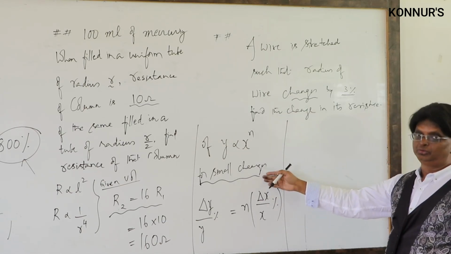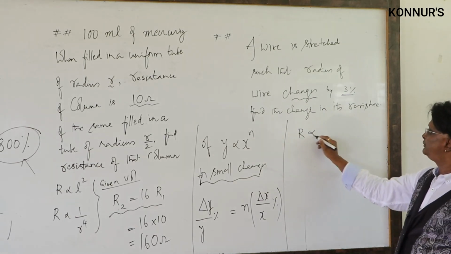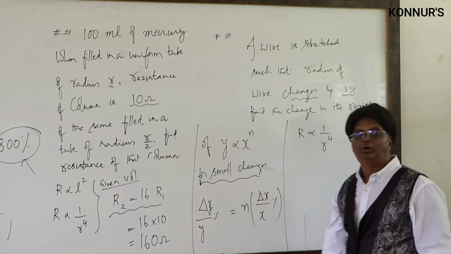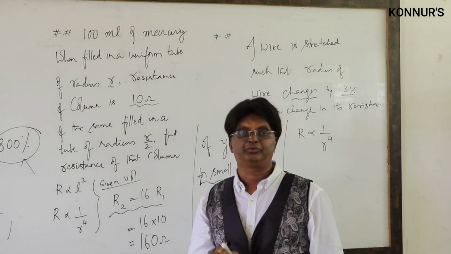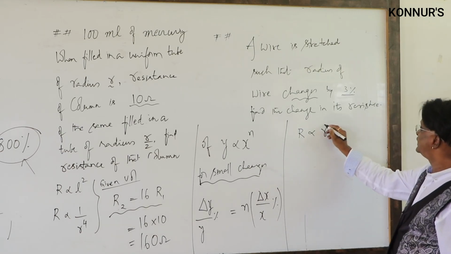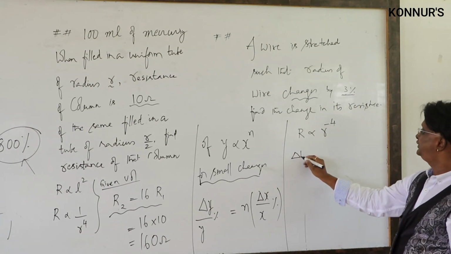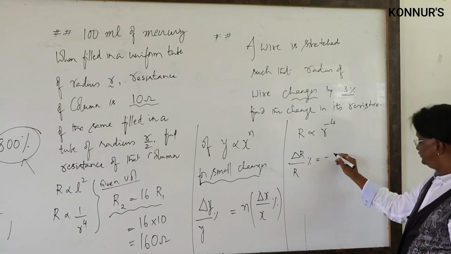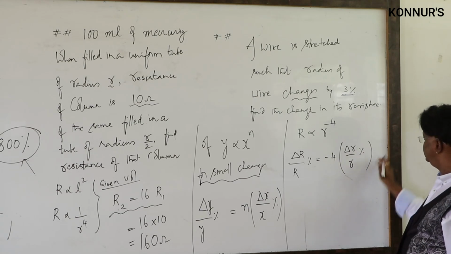Let us use this tool for this given data. Now here we go: capital R proportional to 1 by r power 4 for the given volume, because in the stretching case the volume remains constant. That is, I can write small r raised to minus 4. Since this is a small change, delta R by R percent is minus 4 into delta r by r percent.